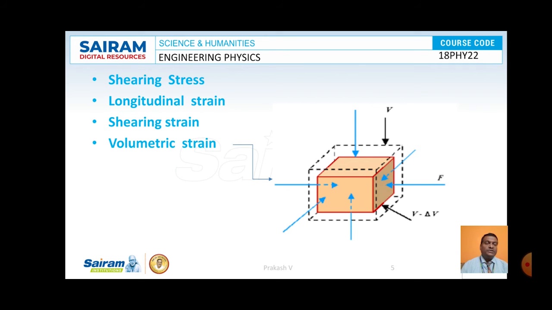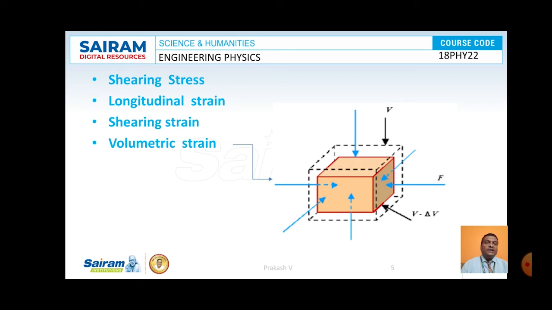So here is a picture. Let us consider this is a box having volume V. The volume V is represented by dotted lines as shown in the picture, and it is subjected to a uniform force acting in all directions as shown in the picture. Because of this applied force, the box shrinks to a new dimension equal to V minus delta V. So the quantity by which the volume of the material shrinks is delta V. So the change in dimension is observed to be delta V here.